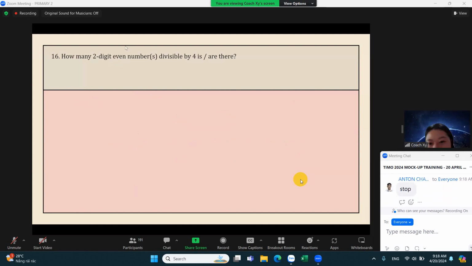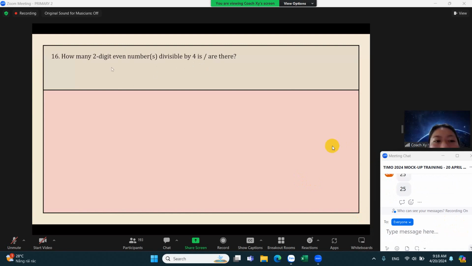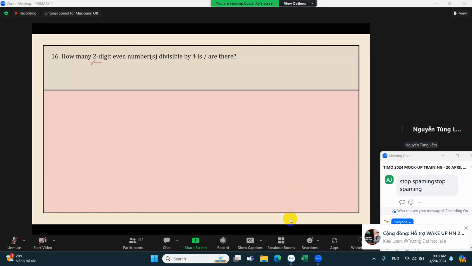Okay, now we have number 16. How many two-digit even numbers divisible by 4 are there? How are we going to do this one? We have two-digit even numbers.